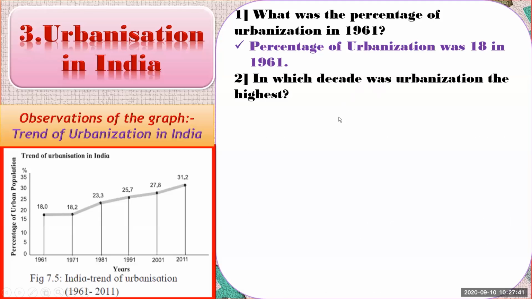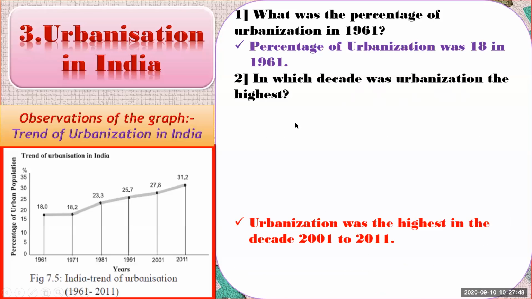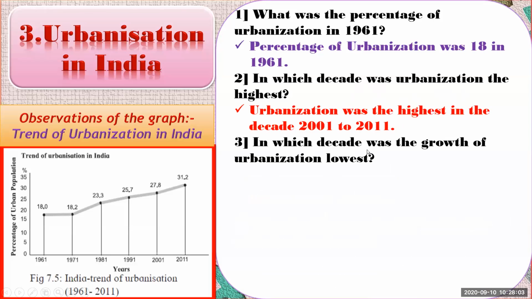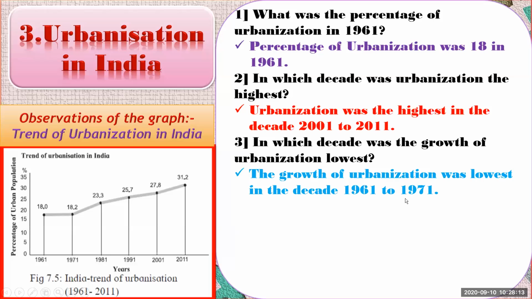Our next question is, in which decade was urbanization the highest? Urbanization was the highest in the decade 2001 to 2011. Here we can see that the year 2001 to 2011 was the highest. The next question is, in which decade was the growth of urbanization lowest? Obviously, 1961 to 71, that is the lowest growth of urbanization.